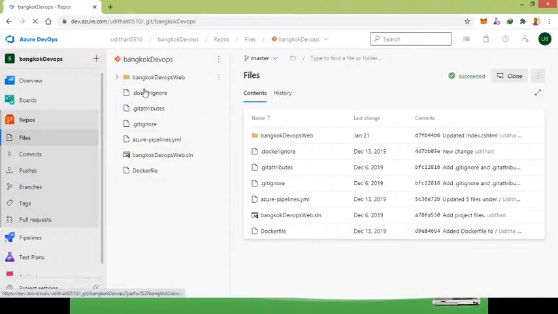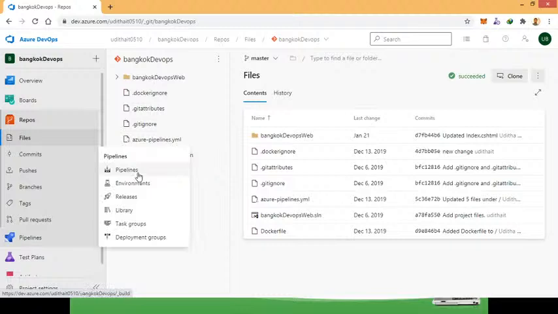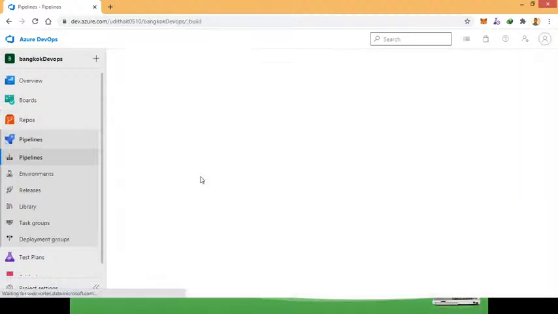In this project I have a web application, right? Here in the repos you can see I have a web application like this. Now this web application I can deploy into a container, so in the container I can run this. Earlier I used the hello world application, but now I have this web application that my developers are developing in the repos environment. Now I can go to pipelines. Here you can see Azure Pipelines, and in it, as a runtime medium, I can set up Docker.